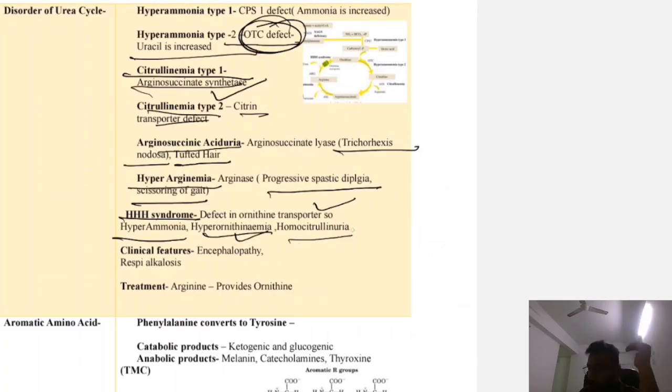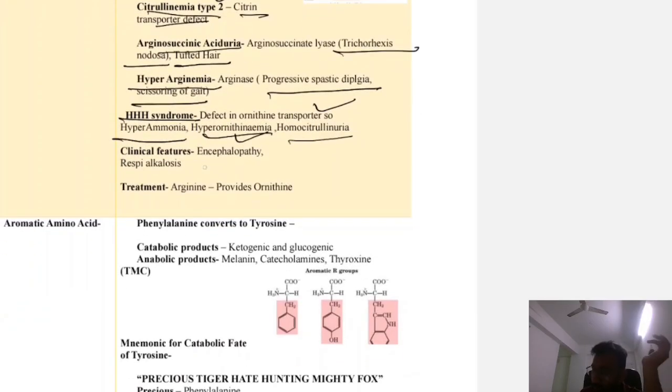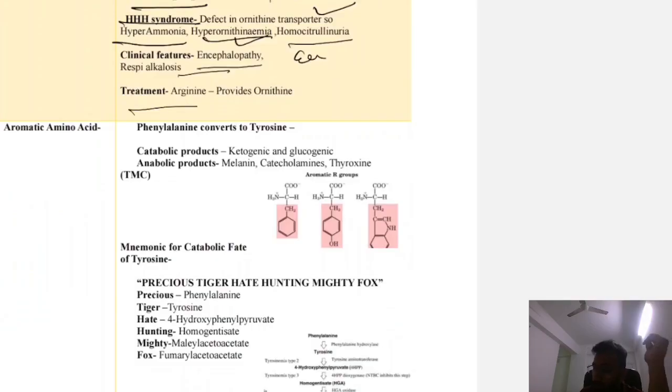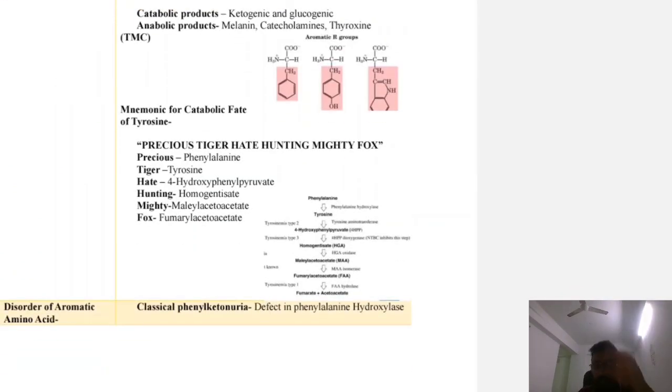What comes before ornithine? Citrulline, so citrulline is increased, and citrulline is formed from ammonia, so ammonia is increased. Now the clinical features. The patient presents with encephalopathy and respiratory alkalosis. For treatment, you have to provide arginine, so it converts into ornithine.